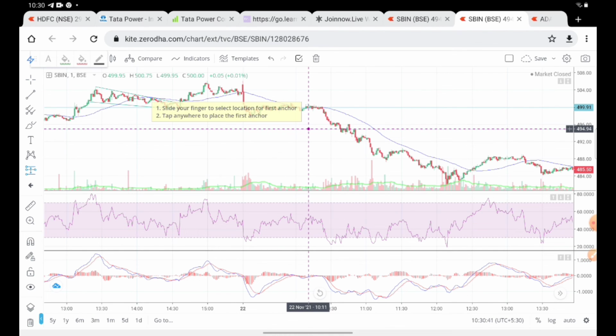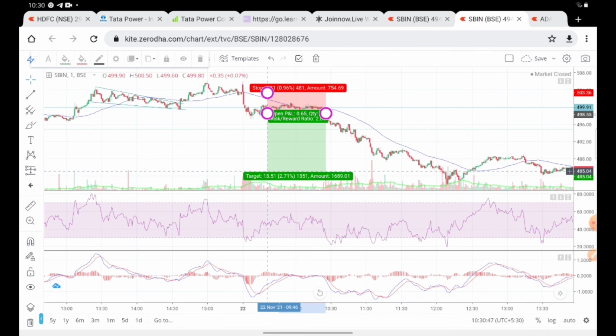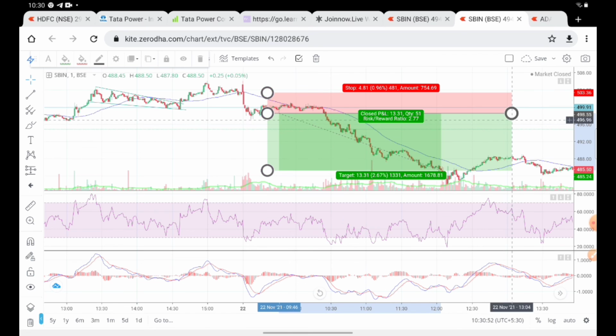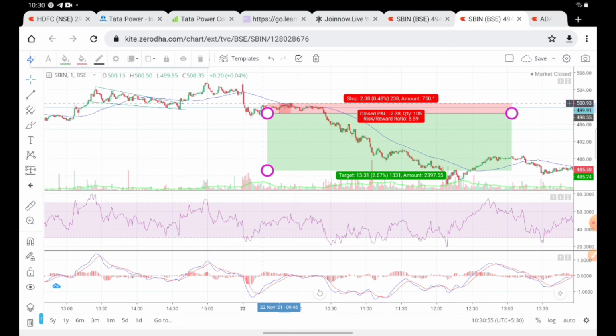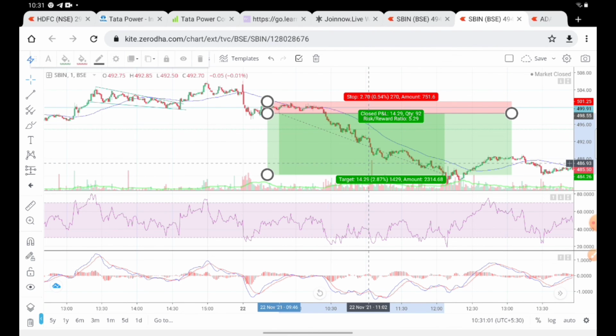Where is the instrument? Short position. Here we are going to short, taking the profit at this place, and this is the stop loss. See, the risk to reward ratio is 5.29. Risk to reward ratio is 5.29. Can you imagine? So these are the concepts which will help you make a huge amount of wealth in the longer run, है ना? And these are the places which you should trade, right?